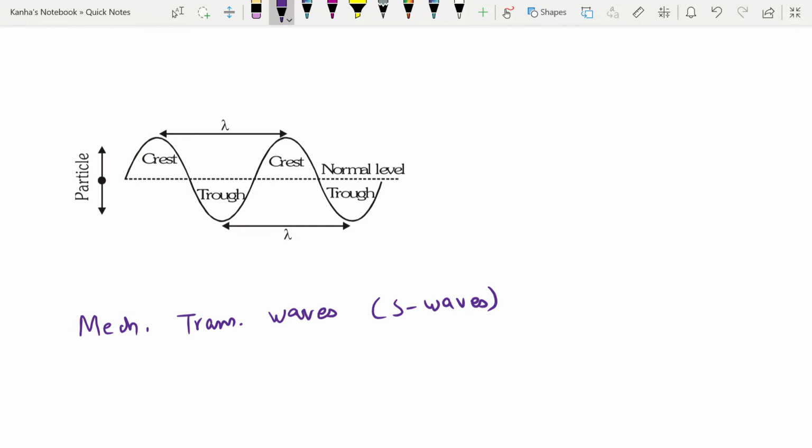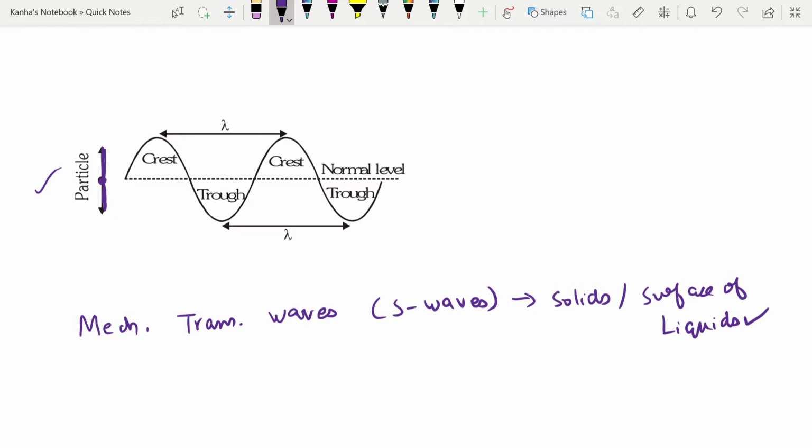These are only generated in solids or the surface of liquids. Okay, what happens here is that each individual particle of the medium executes simple harmonic motion about its mean position, which I have shown as this. This is a particle, and it's undergoing simple harmonic motion about its mean position.